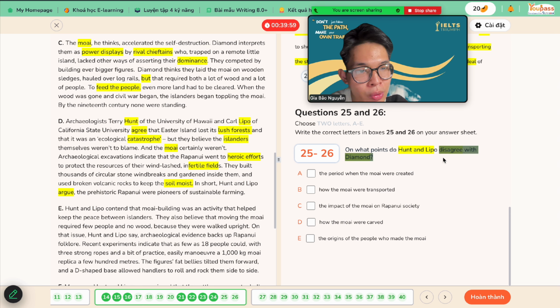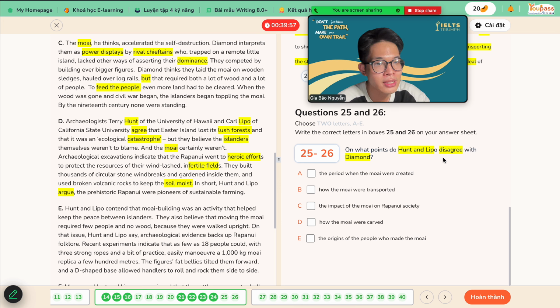So this one disagrees with Diamond. Diamond says that they are the culprit, the destroyers of the island, but Hunt and Lipo disagree with that. So the answer to questions 25 and 26: the period when the moai were created, the time they were created. This is not given, right? I don't see any point in this paragraph.